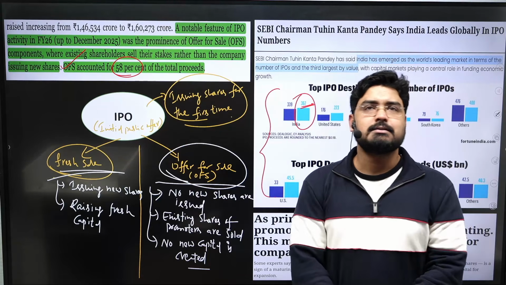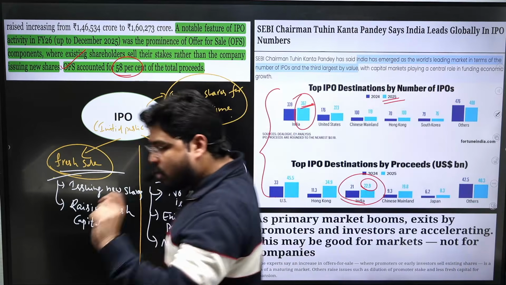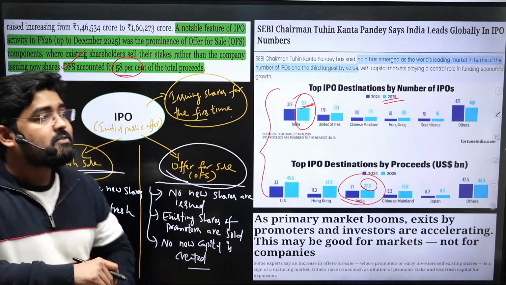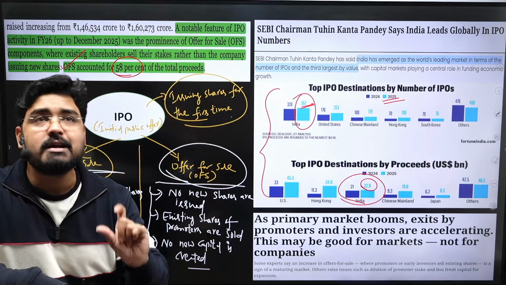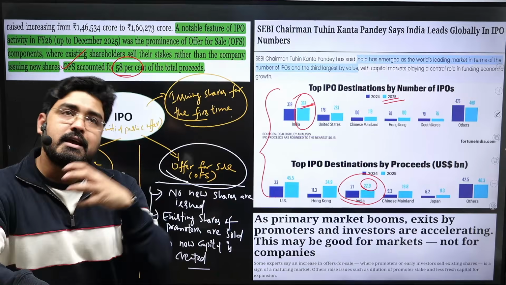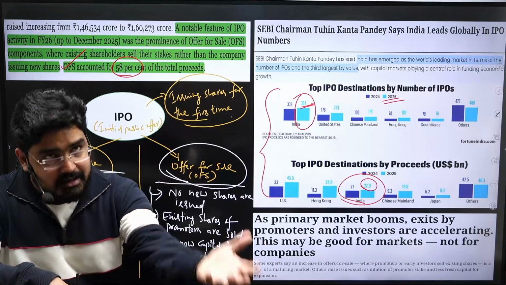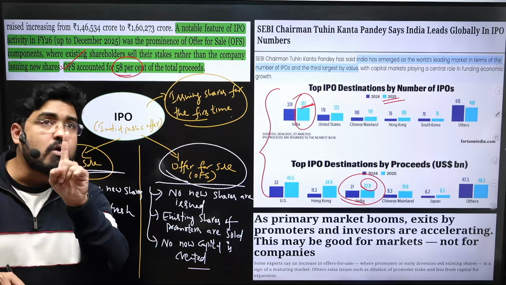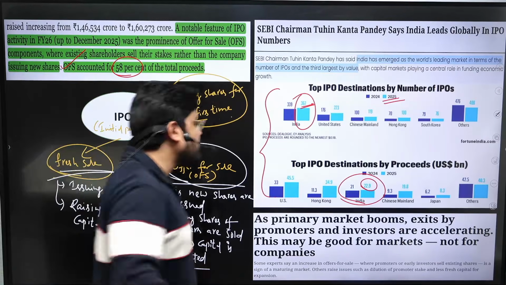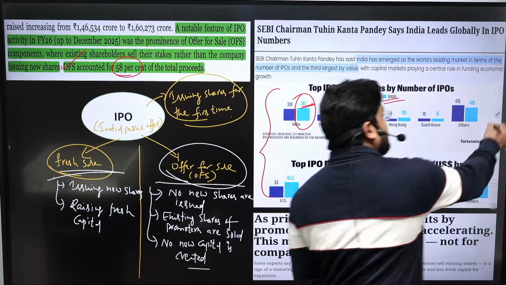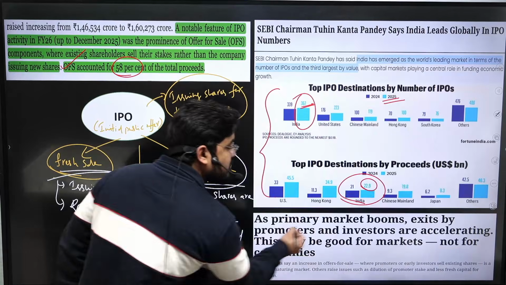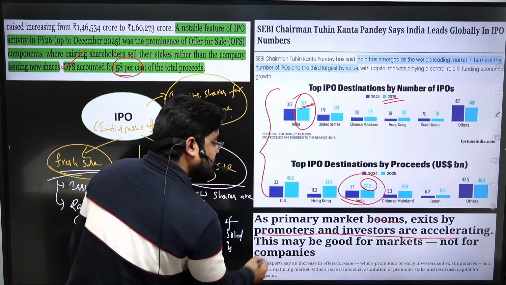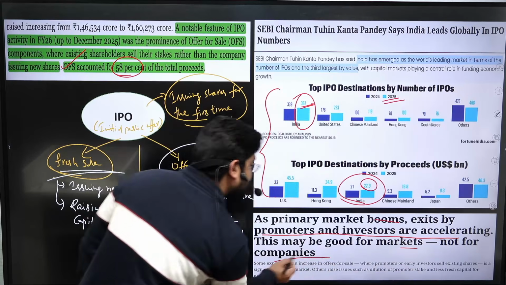What is the problem here? The problem is more and more companies or promoters are exiting their business. So offer for sales are not creating new capital. The existing shareholders are only selling their shares, but they are not expanding their business. This is a cause of concern. So this is what the financial experts said: as the primary market booms, exit by the promoters and investors is accelerating. This may be good for the markets but not for the companies.